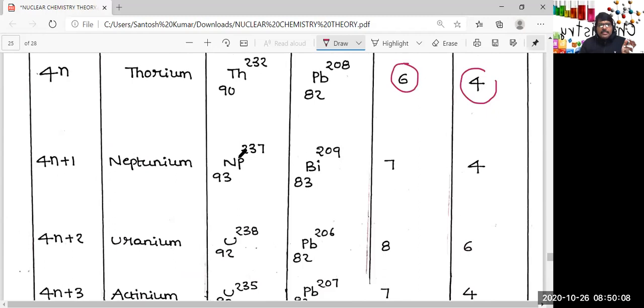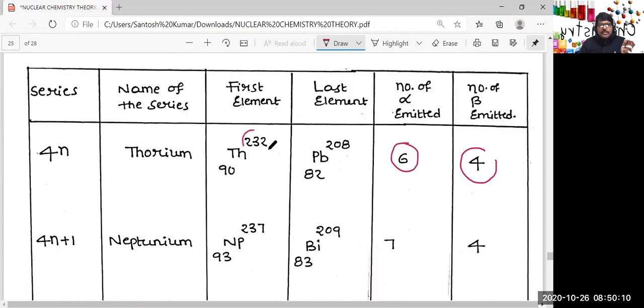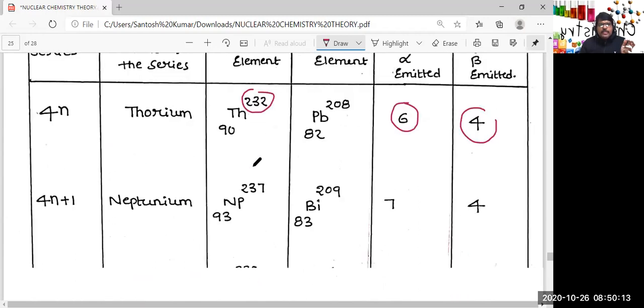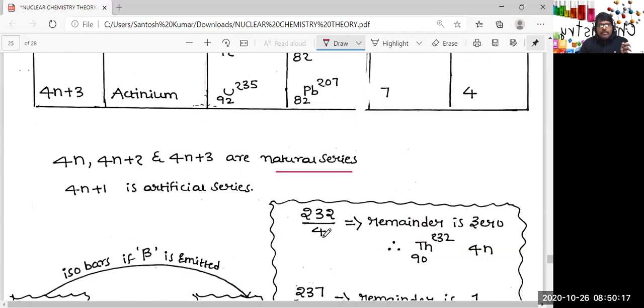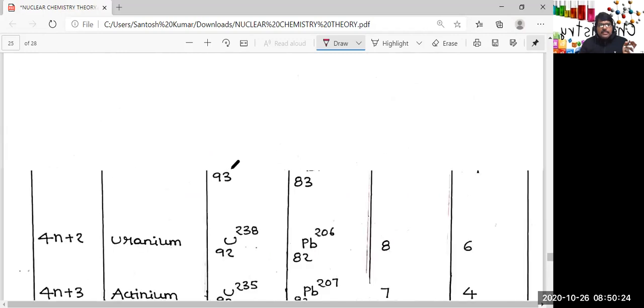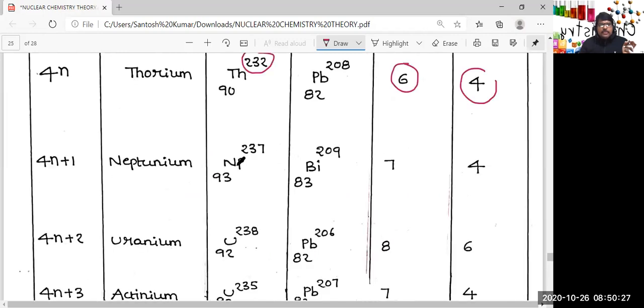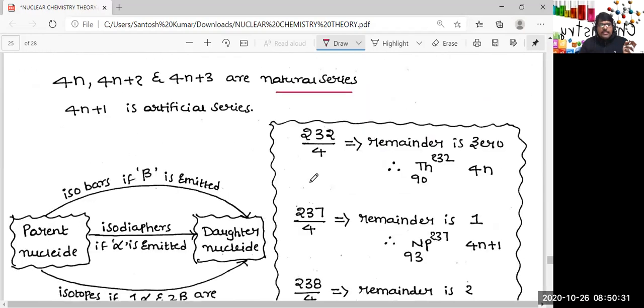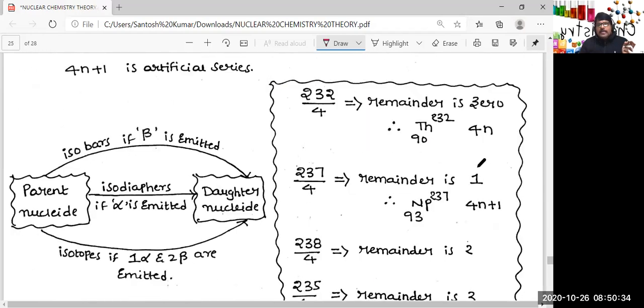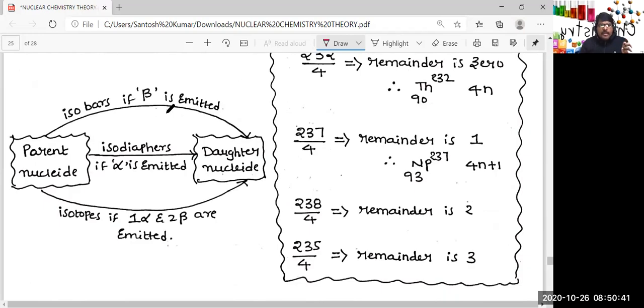For 4n, 4n plus 1, 4n plus 2, 4n plus 3, you just take the mass number of the starting nuclide. Here, what is the mass number? 232. If it is divided by 4, you'll be getting the remainder 0, hence it is called 4n. If you take the second series, the starting nuclide is Neptunium, and its mass number is 237. If it is divided by 4, you'll be getting the remainder 1. Hence, it is 4n plus 1. Similarly, 4n plus 2, 4n plus 3, and already we discussed.